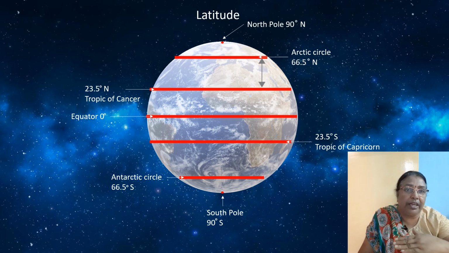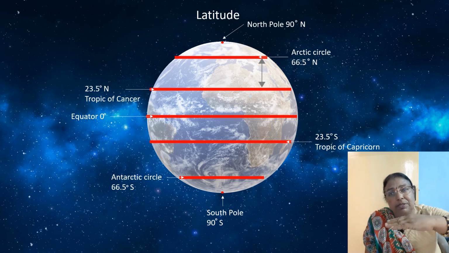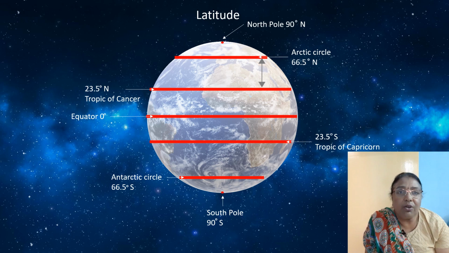So you find 0 degree latitude is named as the equator, and in the northern hemisphere, 23.5 degree north latitude is known as Tropic of Cancer. 66.5 degree north latitude is called Arctic Circle. 90 degree north latitude is called North Pole.